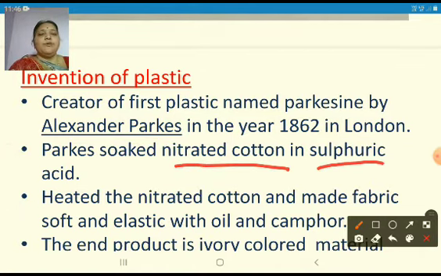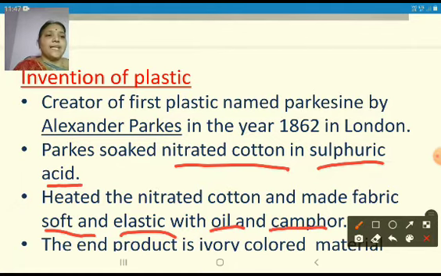in sulfuric acid. Coincidentally, when he soaked nitrated cotton, that means cotton which is dipped in nitric acid, and then dipped in sulfuric acid, it became soft and elastic. This soft and elastic material was made by adding oil and camphor.